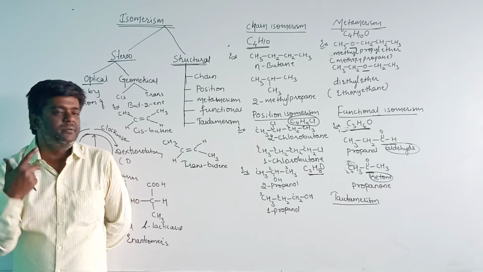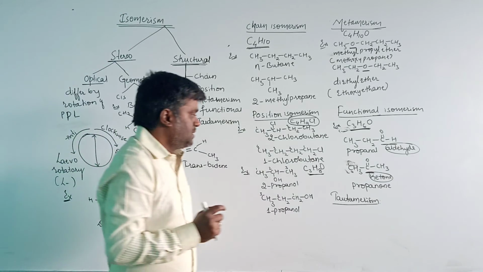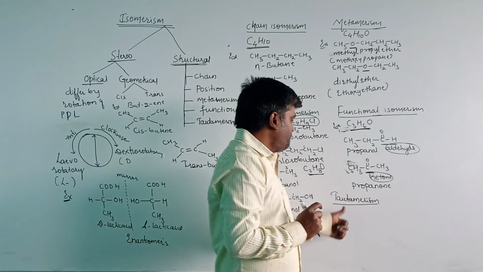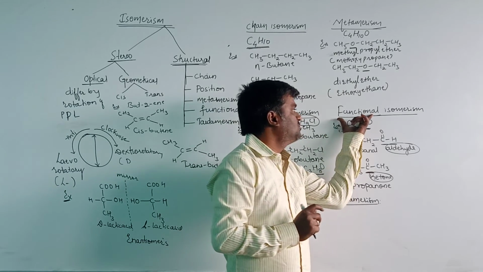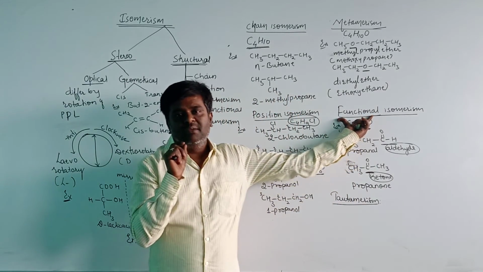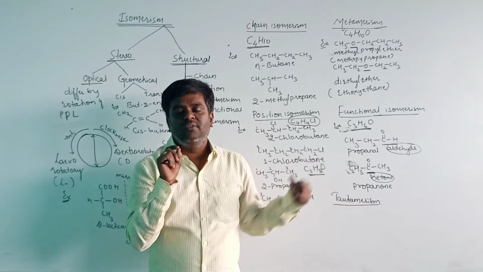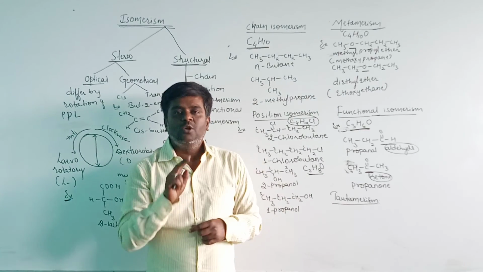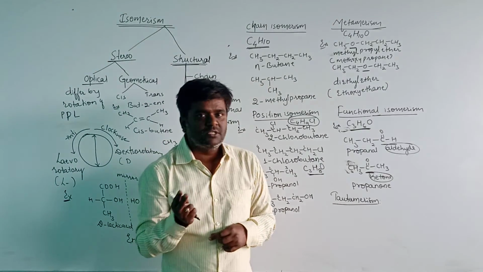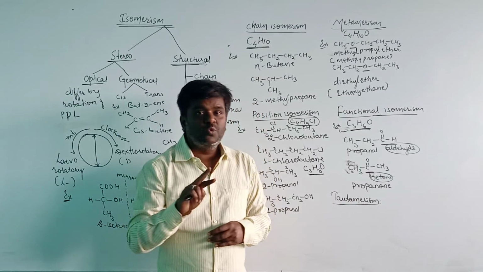Once again, I will repeat the definition: these are a special type of functional isomers in which a dynamic equilibrium exists simultaneously between the two functional groups.